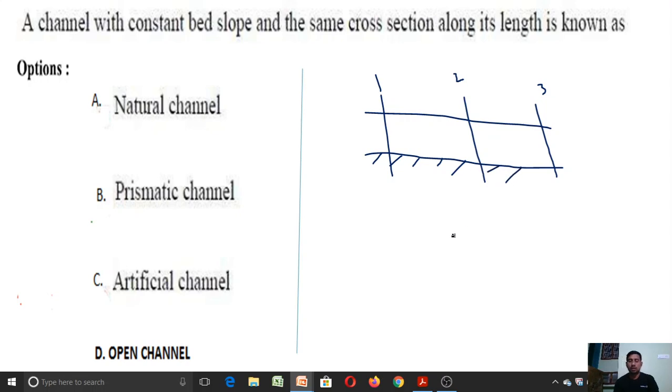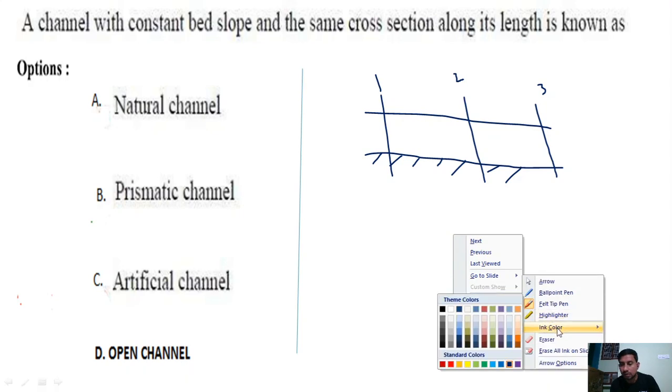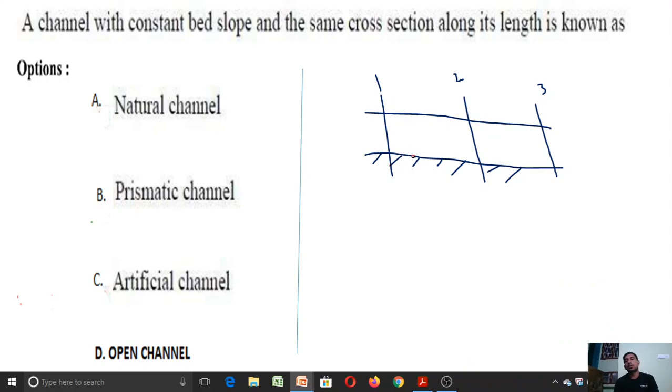I want to take one more color here to make a difference. So this is your bed slope.